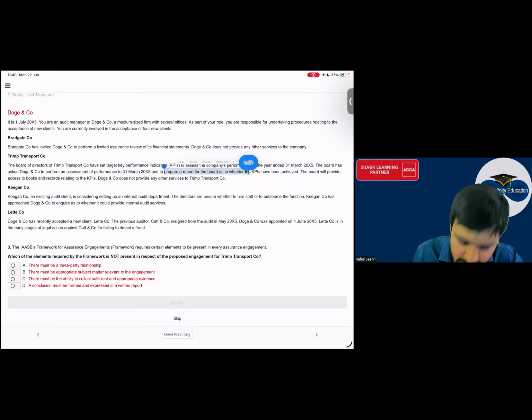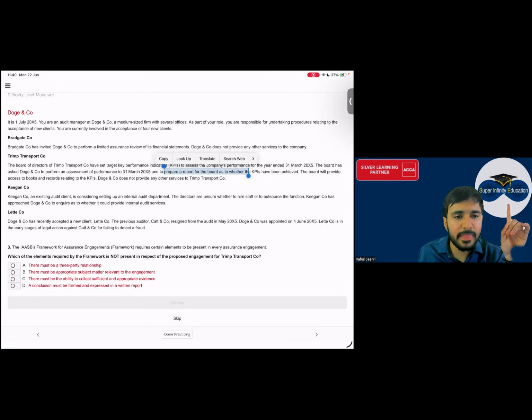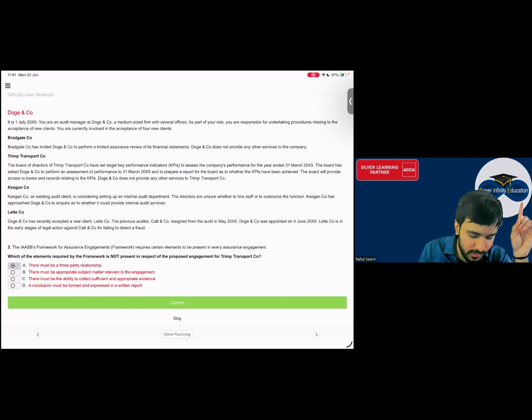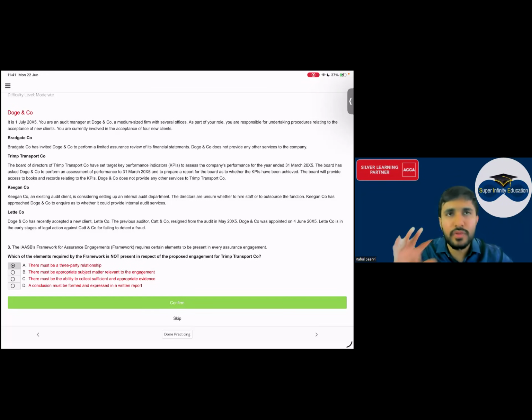So can I say subject matter is there everyone? Subject matter is there, evidence is there, this is also there everyone. Subject matter is there, conclusion is there, and this is also there. Can I say this is not there everyone? Three-party relationship. Here there is no such requirement of three-party relationship everyone. Why sir? So why is there no three-party relationship everyone? Understand.